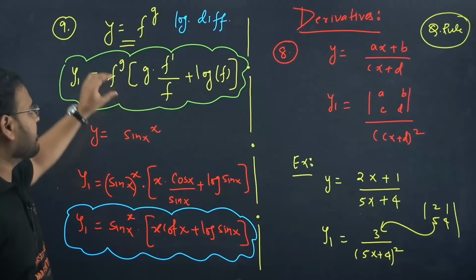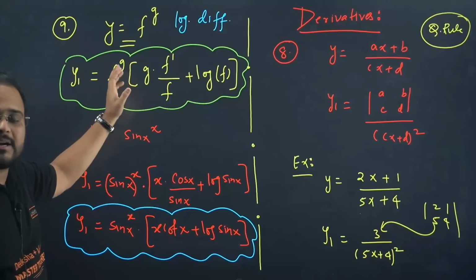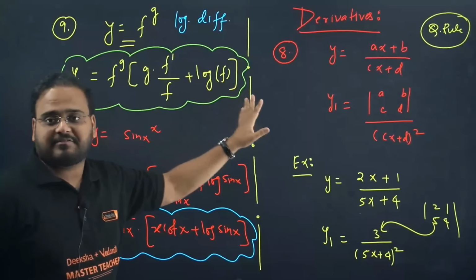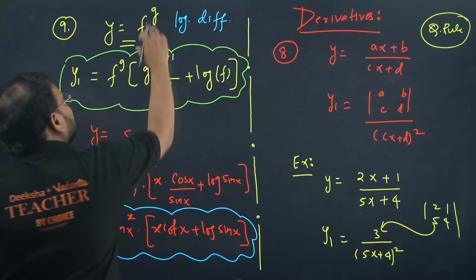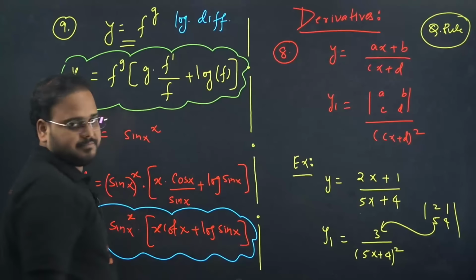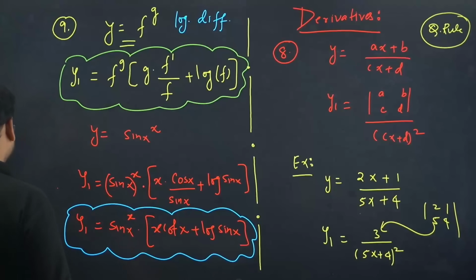F power g, the first term will remain as it is. Outside the bracket, you're going to keep g as it is. Write f dash by f plus log of f. How do you remember it? Whatever is given over here, you'll write the same over here. g as it is, f dash by f, and log of f.